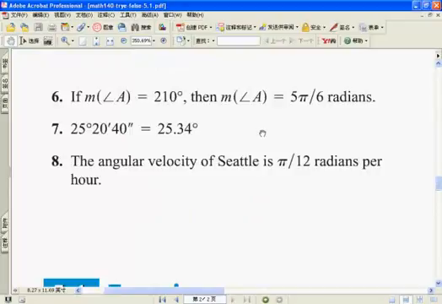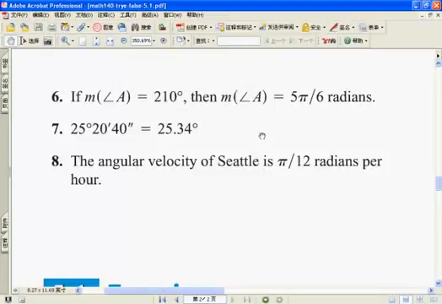Now let's look at number 6. If the measure of angle A equals 210 degrees, then the measure of angle A equals 5 pi over 6 radians. True or false?